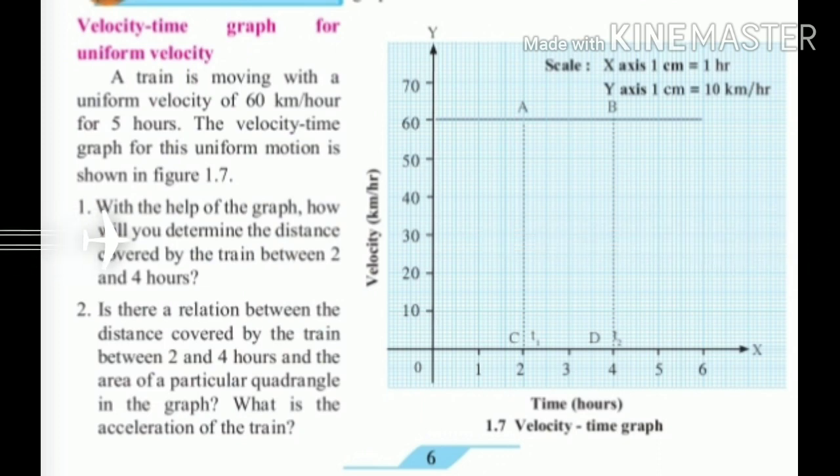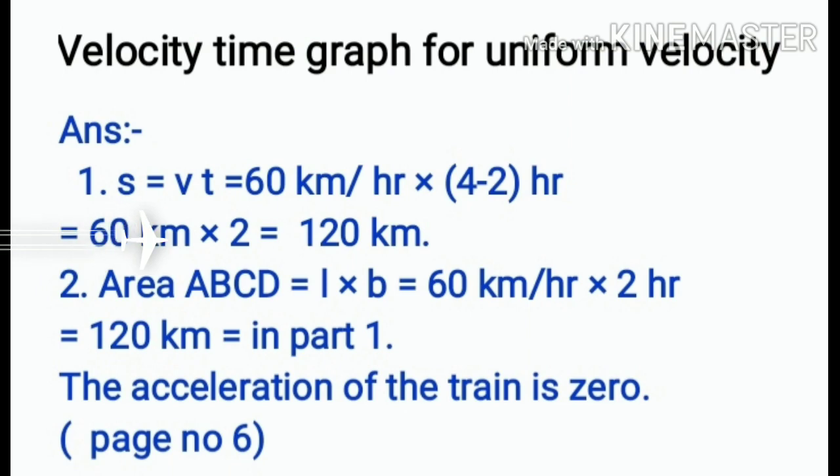First one: with the help of the graph, how will you determine the distance covered by the train between 2 and 4 hours? The answer is S = V × T = 60 km per hour × (4 − 2) hours = 60 km per hour × 2 hours = 120 km.